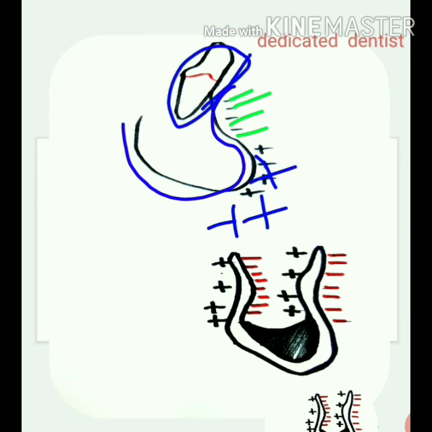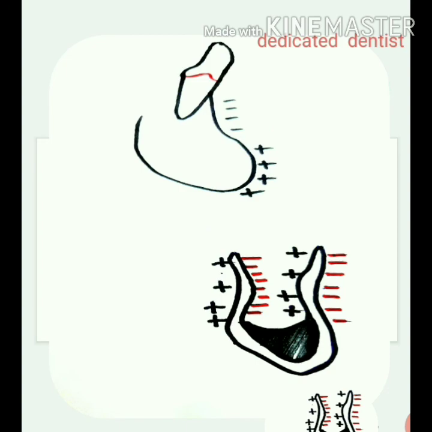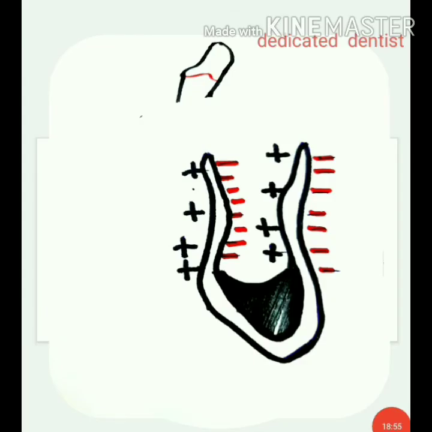This is the lower incisor. Okay, so this is a section of our chin. You see this is the labial bony cortex, right? And hence the resorption is taking place here. And this is the alveolar surface of this bony cortex, and deposition is taking place here. Okay, now this is the lingual side of the lingual bony cortex where the deposition is taking place, and on the alveolar surface of that lingual cortex, you see that there is resorption taking place. Okay, so that was all about the chin.